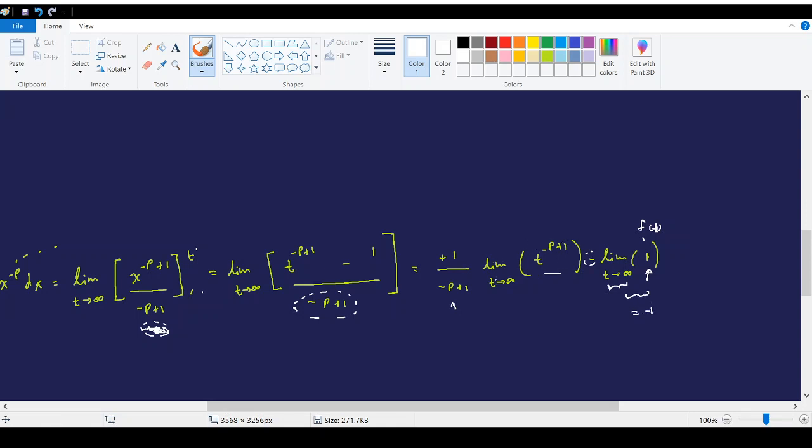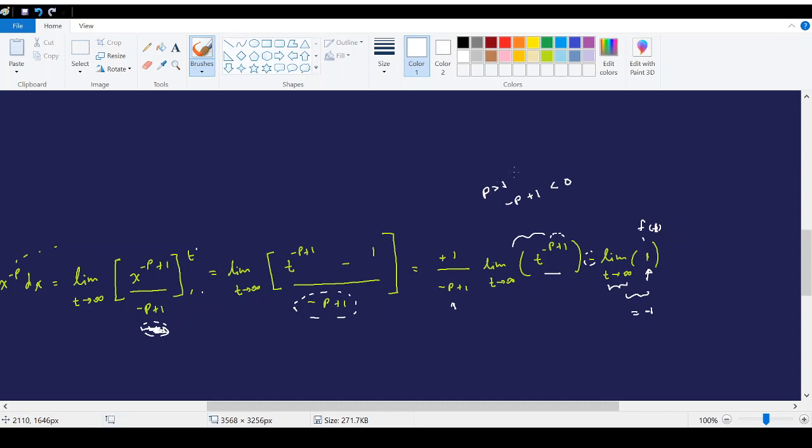And how about this expression? Remember, we are in the case where p is greater than 1. Therefore, negative p plus 1 will be a negative number. How do we obtain that?